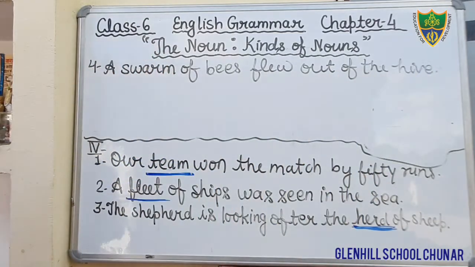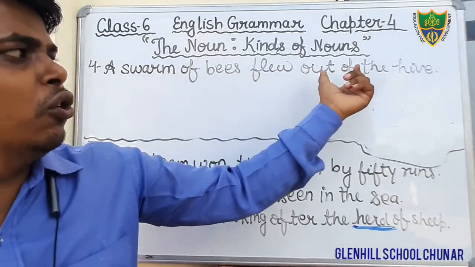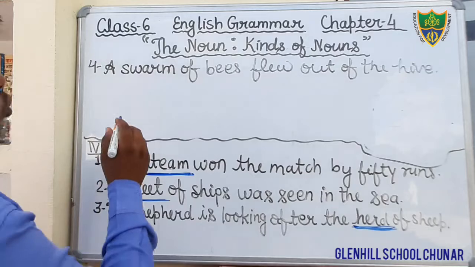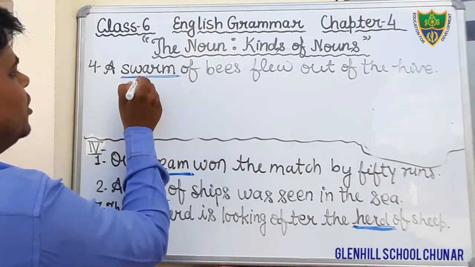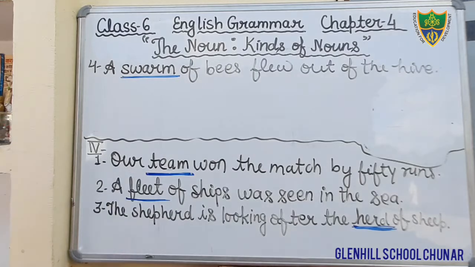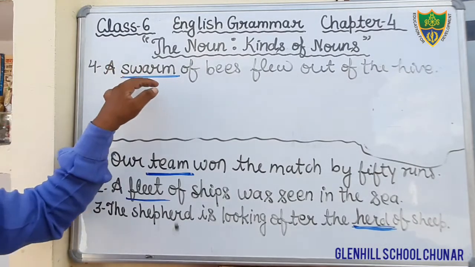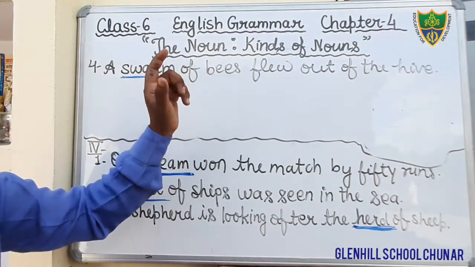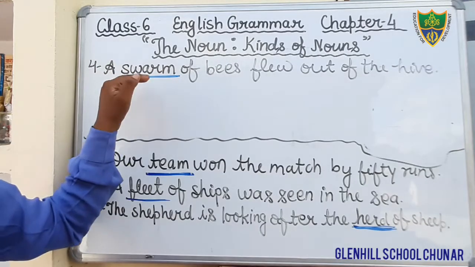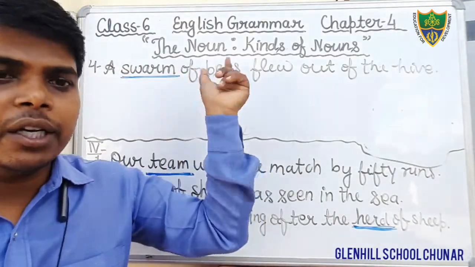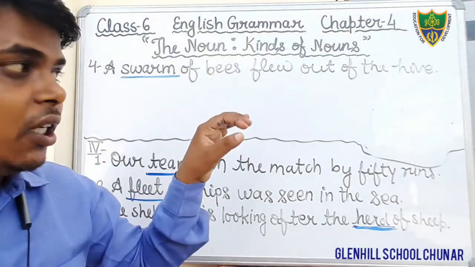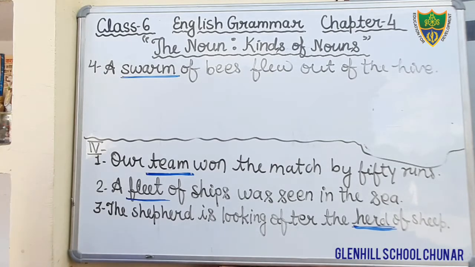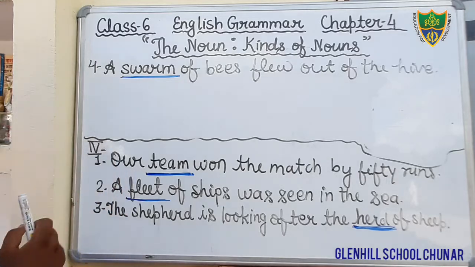Okay students, just see. This is the question. A swarm of bees flew out of the hive. Here, the word swarm. Swarm denotes the collection of bees. In this sentence, what is the collective noun? The word swarm. Swarm of bees. Underline the word swarm because this is the collective noun. It denotes the collection of bees. Just underline the word swarm in this sentence.